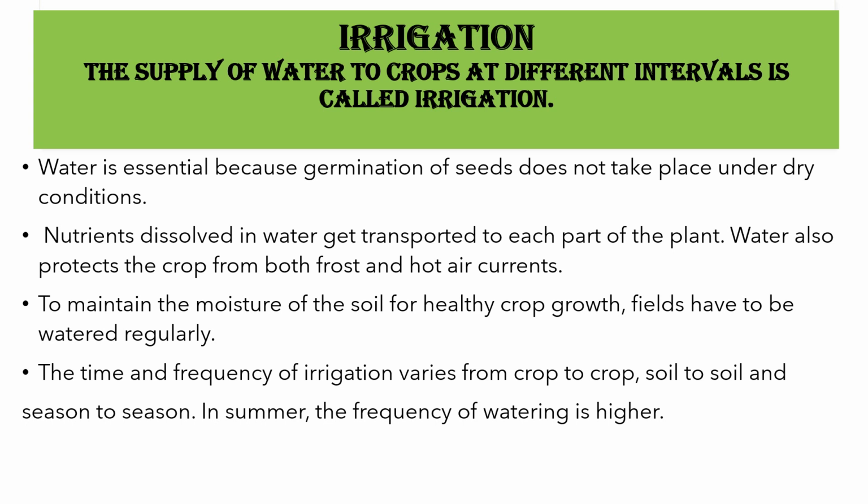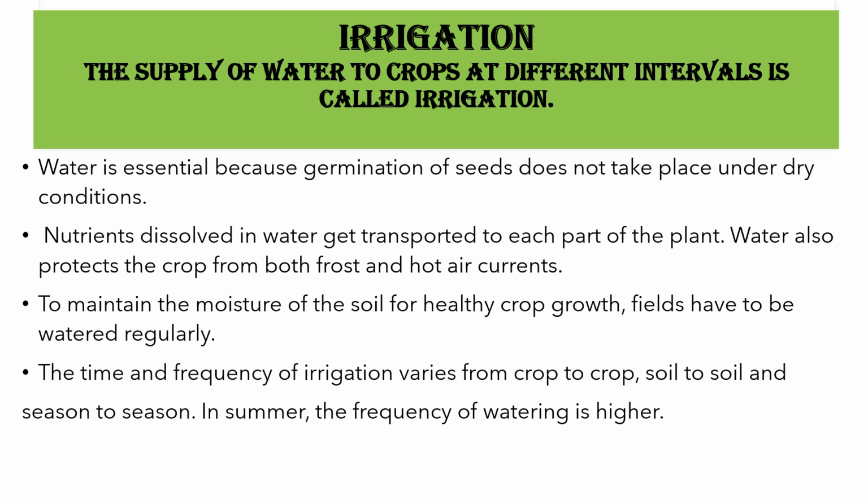The time and frequency of irrigation varies from crop to crop, from soil to soil, and from season to season. So it depends on what kind of crop is growing, how much water it requires, what is the quality of the soil, and of course the season.